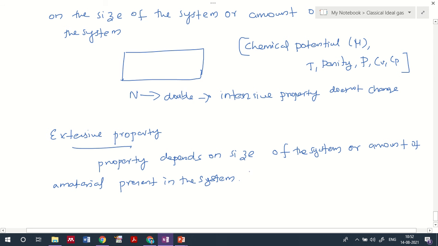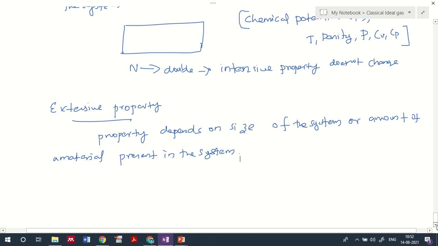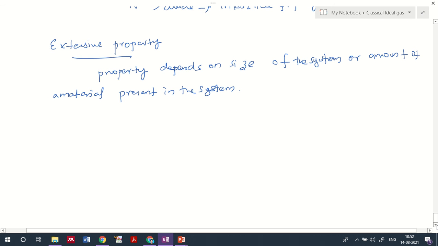Okay, so an extensive property depends on the size of the system or the amount of material present in the system. So what are those properties, what are those parameters, that we can classify here? Internal energy. Internal energy will vary with respect to the number of particles and the size of the system. That is E, I just represent, and the enthalpy, entropy, and Gibbs energy. These four terms will change with respect to the number of particles.